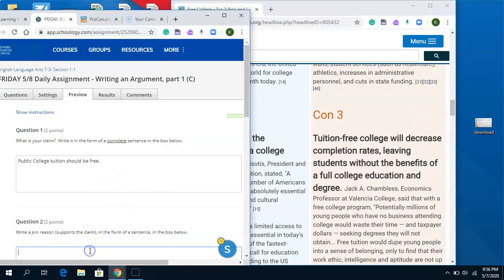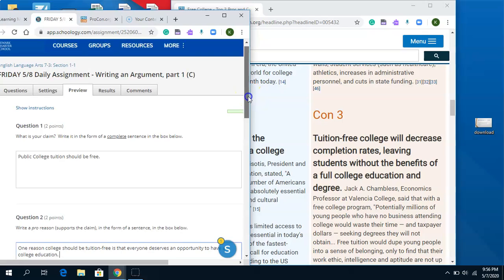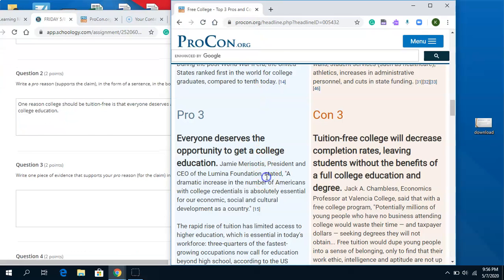So one reason college should be tuition free is that everyone deserves an opportunity to have a college education. Okay, so if that's going to be my pro reason, now I have to find some evidence.